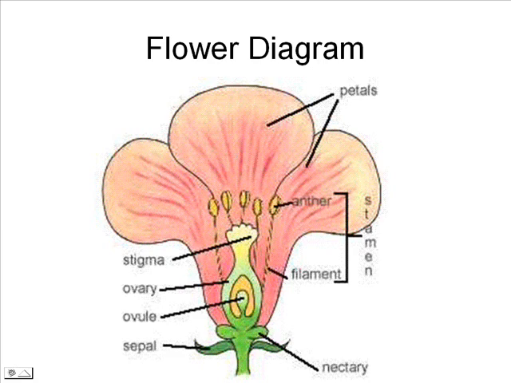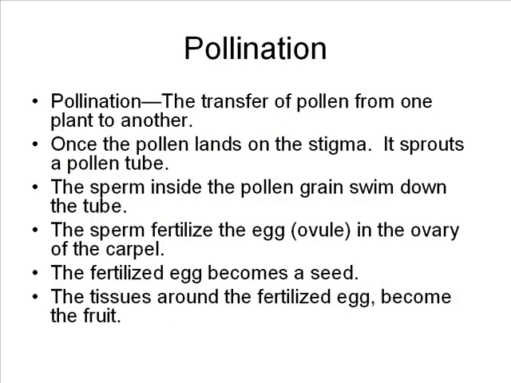In most angiosperms, pollination happens with the help of insects. This is a much more efficient way to transfer pollen than through the wind, and therefore angiosperms make much less pollen than do gymnosperms. Once the pollen lands on the stigma, a pollen tube forms, and it sprouts its way